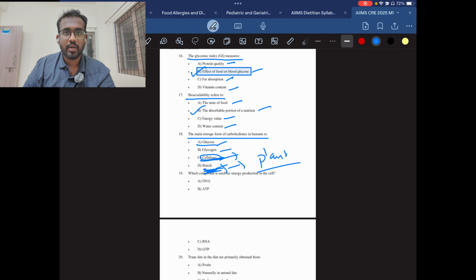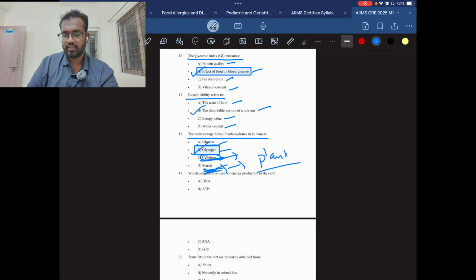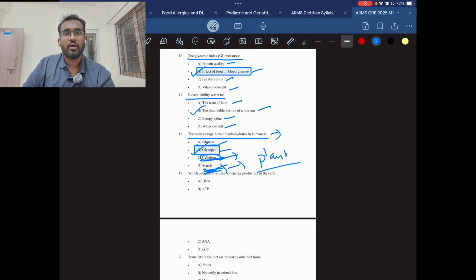Glucose is the end product of carbohydrate. It's not the storage form. So the storage form will be B, glycogen. So glycogen will be the answer for this question. Here another question can also be formed, which is a primary storage source of energy in the human body. Then it is called glycogen.